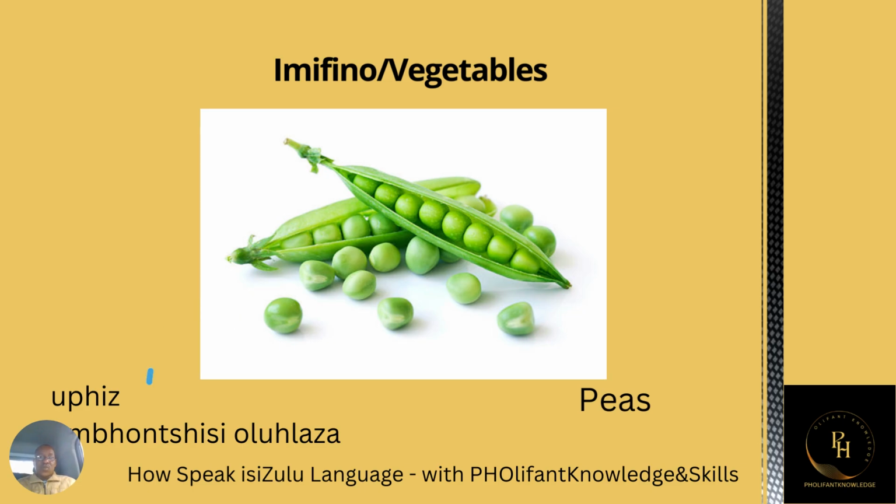Then here we got upeas. Upeas in Zulu, some people call it green beans. But then here, most of the people in Africa, they call it peas as well. So peas, but then you write it different from the English one. Upeas. Or ubhontshisi oluhlaza.